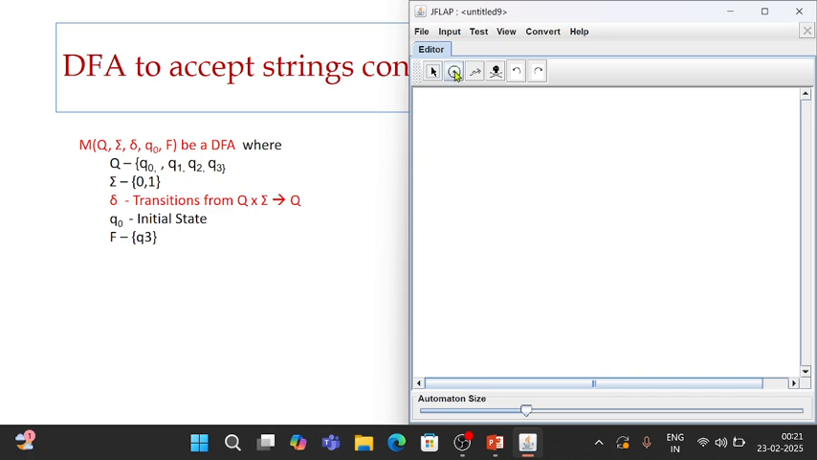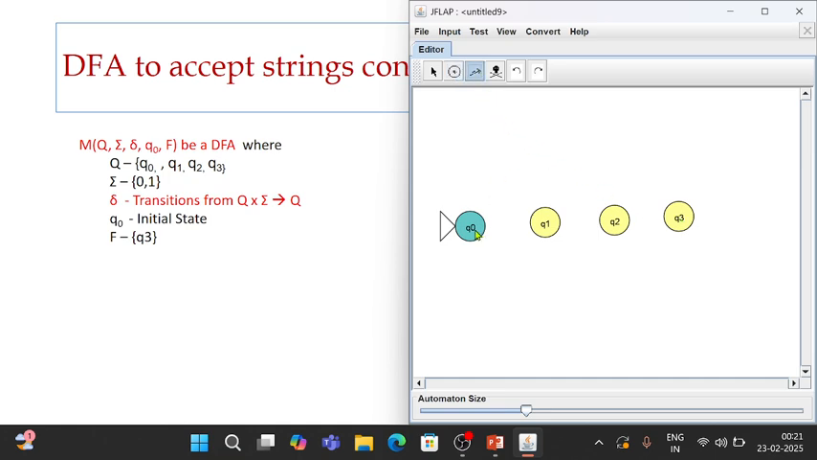So Q naught is the initial state. Let us mark this Q naught as initial state. Now, as per the question, it has to contain 0, 1, 1. Therefore, the basic string which is accepted by this DFA is 0, 1, 1. So, on reading 0, there will be a transition. Again, after reading 1, there will be a transition. And again, after reading another 1, there will be a transition.